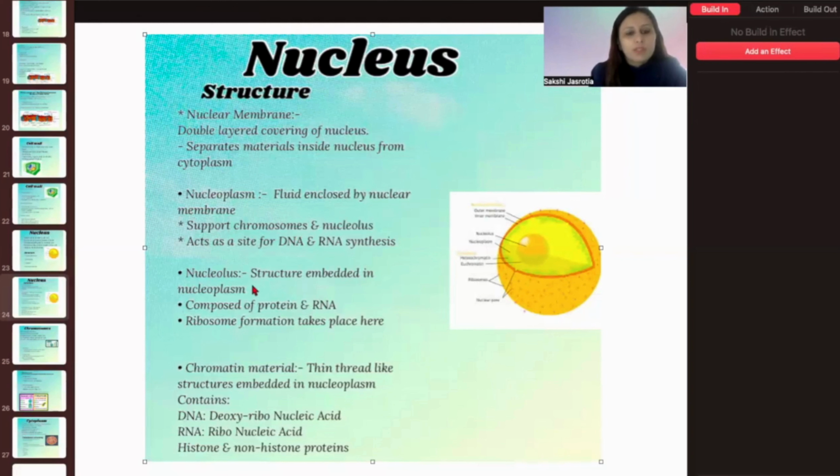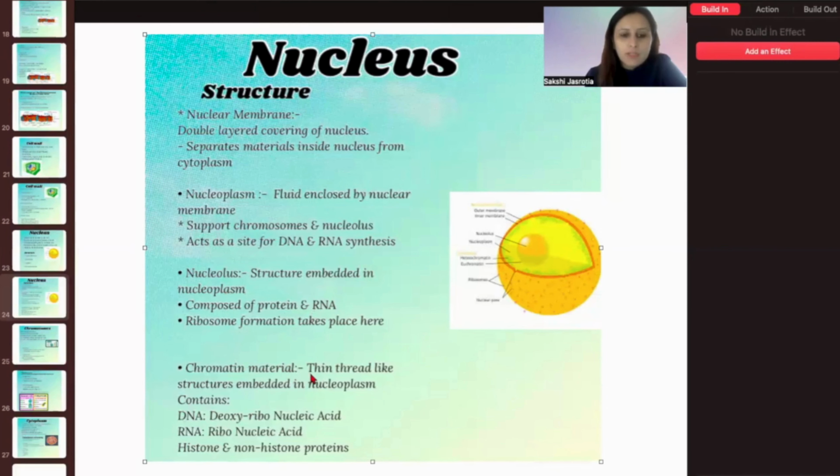Now, nucleolus, a structure embedded in the nucleoplasm composed of protein and RNA. So this one is present inside the nucleoplasm, and it is composed of proteins and RNA. Ribosomes formation takes place here. So this is another point that you can remember. कि nucleolus के अंदर, it is the ribosomes formation that takes place.